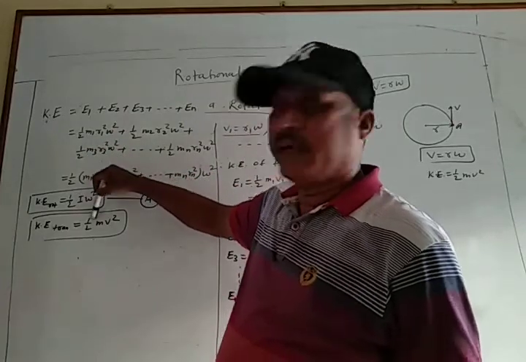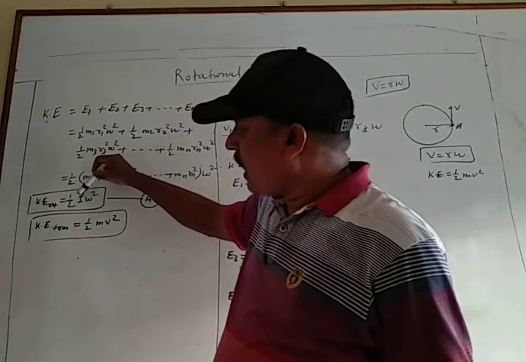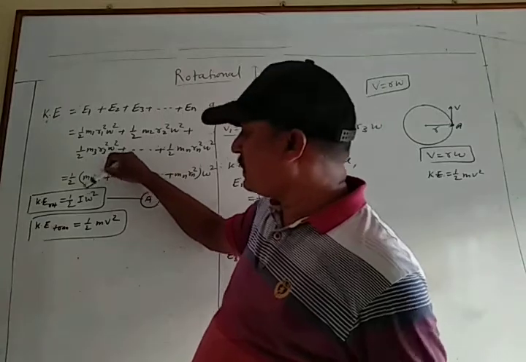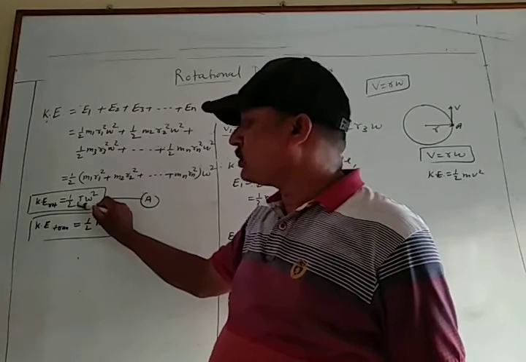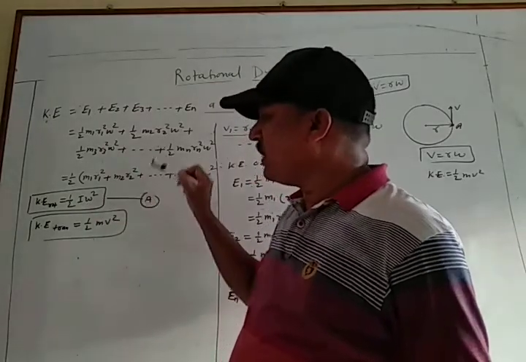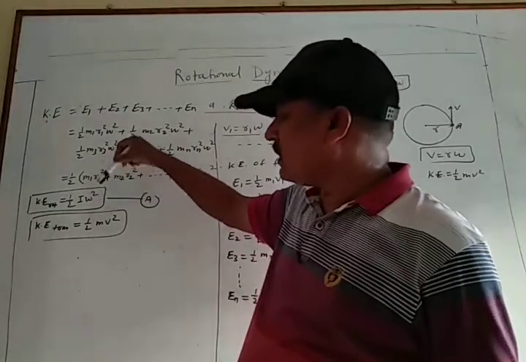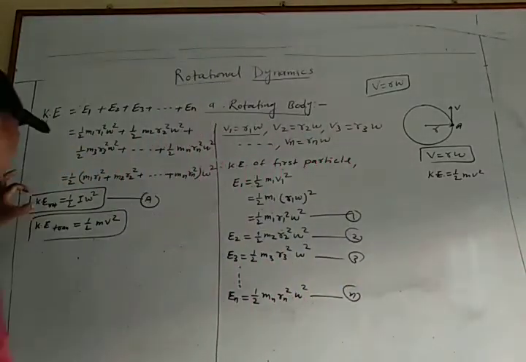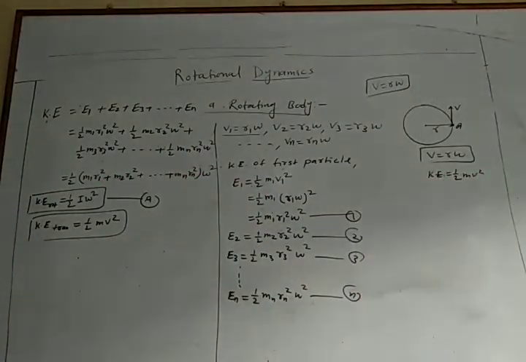So 1 by 2 is common in both. I is moment of inertia, and m is the mass or inertia, so m is analogous to moment of inertia. It is the equivalent in the rotational and translational. Omega is the angular velocity in the rotational, and omega square corresponds to v square in the translational. So this is the expression of the kinetic energy of rotating body: kinetic energy of rotation equal to half I omega square.